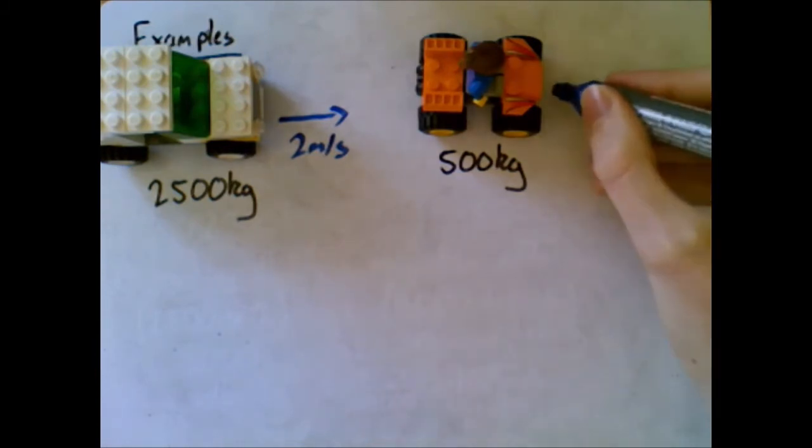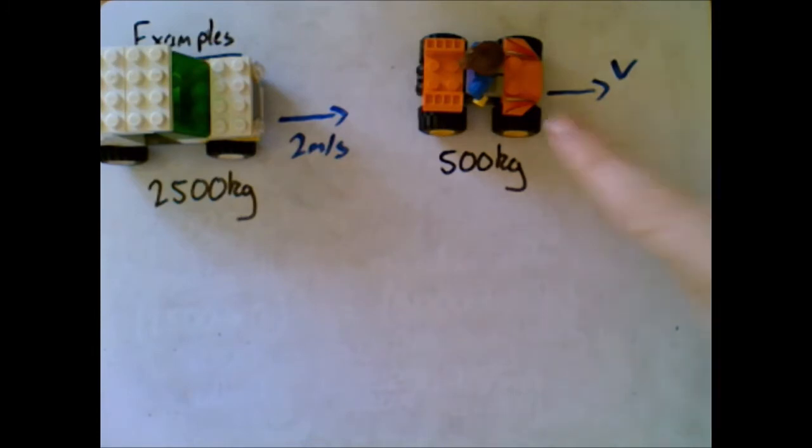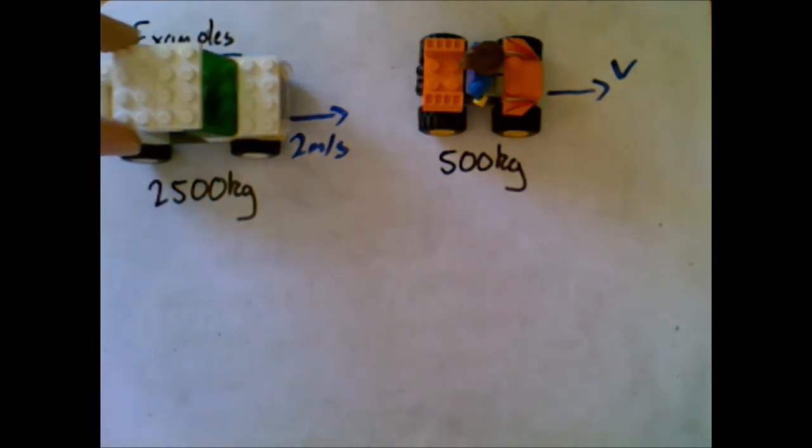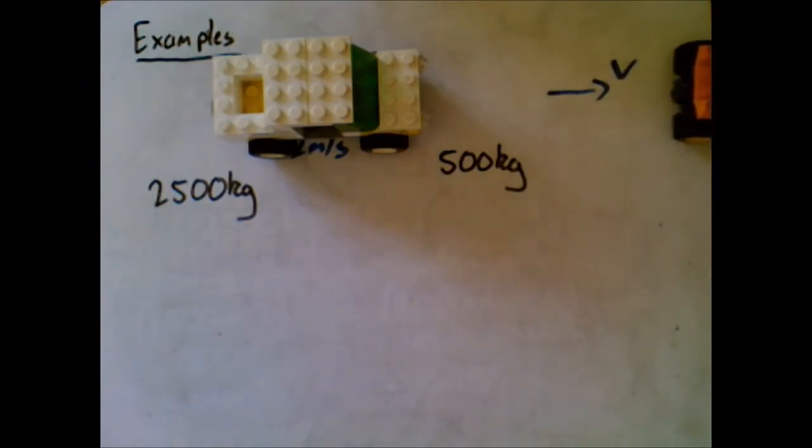So what I'm trying to work out is the speed v at which the quad bike moves after the collision. It's stationary to start with, then we're looking at how it moves. So we're basically looking at this situation: the truck comes in, hits the quad bike, the truck stops, and off goes the quad bike. What speed does it move at?